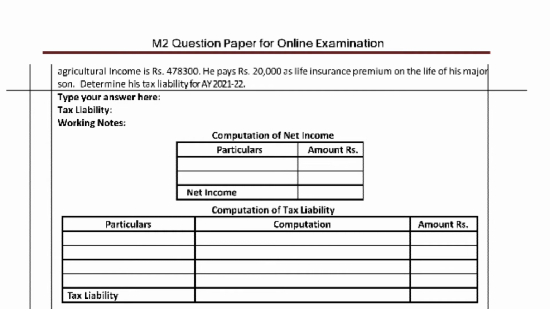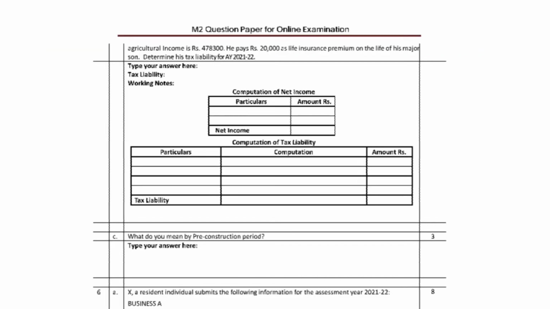So we need to calculate like this. 1,98,990 is the taxable income. Life insurance for a major son should not be considered here. Then 4,78,300. So the second step we continue here.